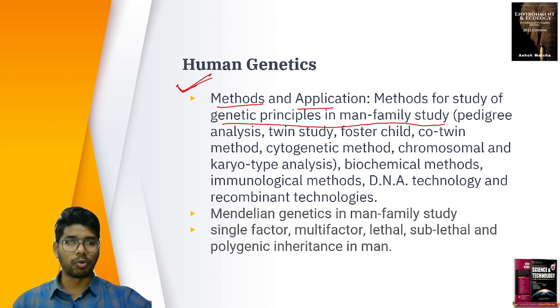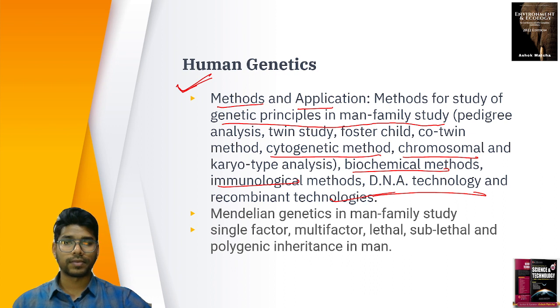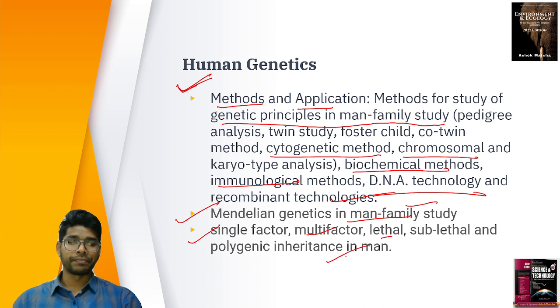We study the co-twin method, cytogenetic method, chromosomal and biochemical methods, immunological methods, DNA technology and recombinant technology. And we discussed Mendelian genetics in man, family study, and single factor, multi-factor, lethal, sublethal, and polygenic inheritance of man. So how the inheritance is actually done.